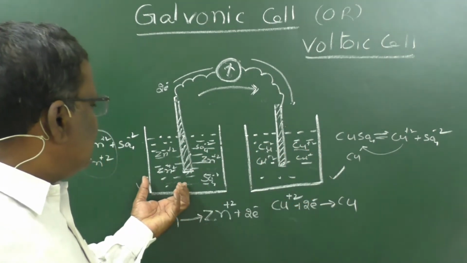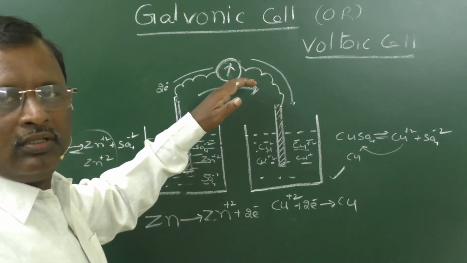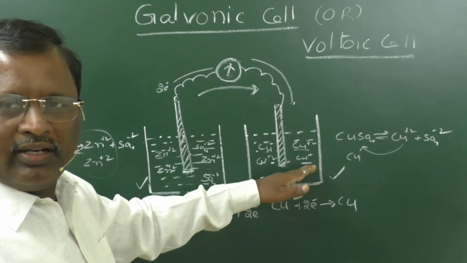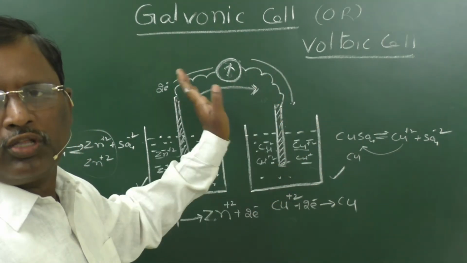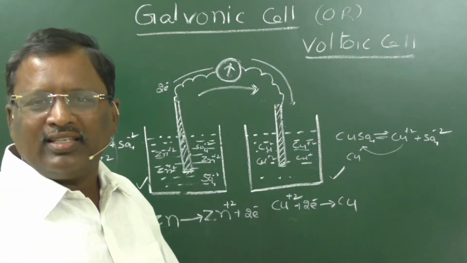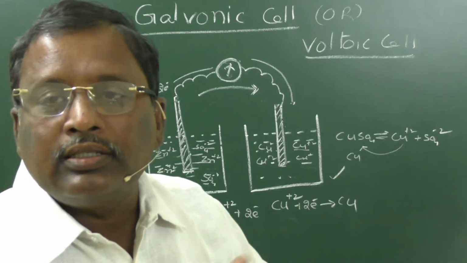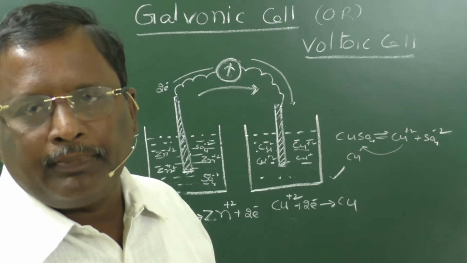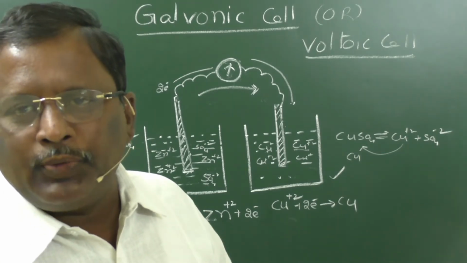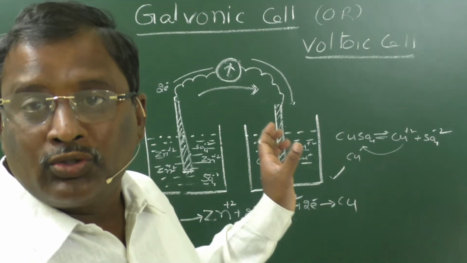As positive charge is here, it cannot push the electrons. As negative charge is accumulated, it cannot pull the electrons. So the flow of electrons ceases after some time, but we need continuous production of electrical energy. It is possible only when those accumulated charges are neutralized.